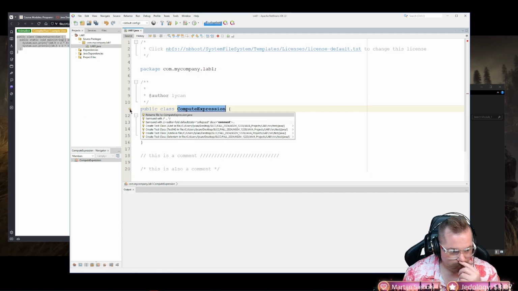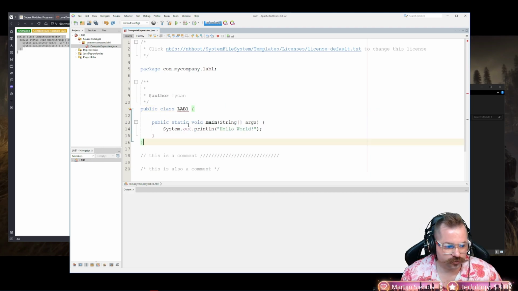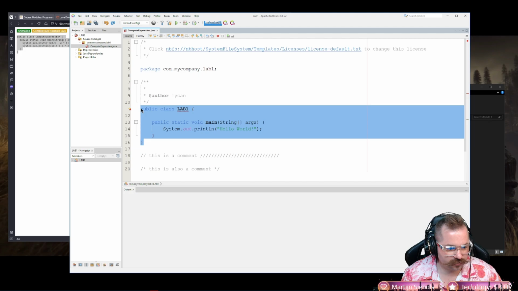You see this little bubble right here? I left click on it, this light bulb, excuse me. My option is to rename the file to ComputeExpression.java. That's the easy peasy way to do it, and that's the way I recommend doing it. Now my error message goes away. I'm going to undo that and show it to you again. We're going to paste.